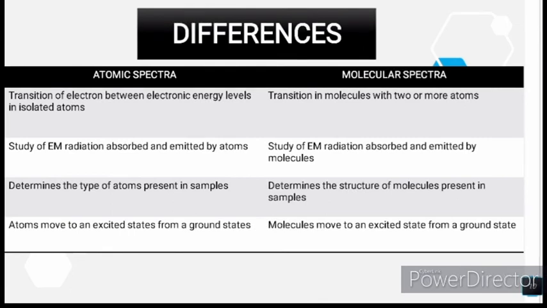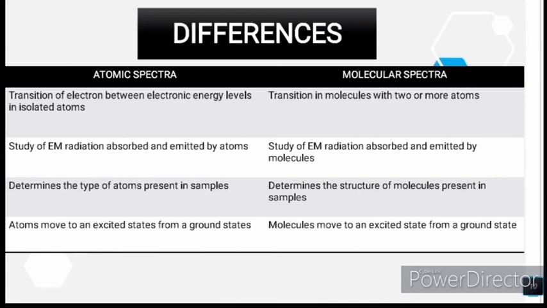And atomic spectra is the study of EM radiation that is absorbed and emitted by atoms, but molecular spectra is the study of EM radiation absorbed and emitted by molecules.